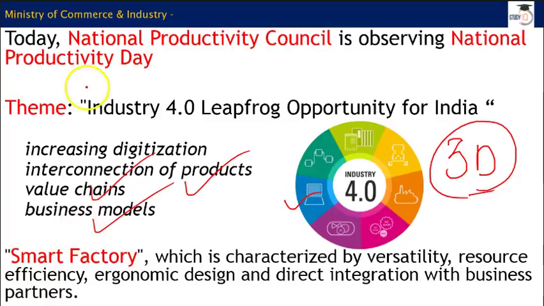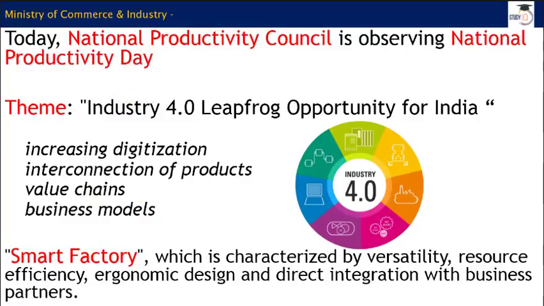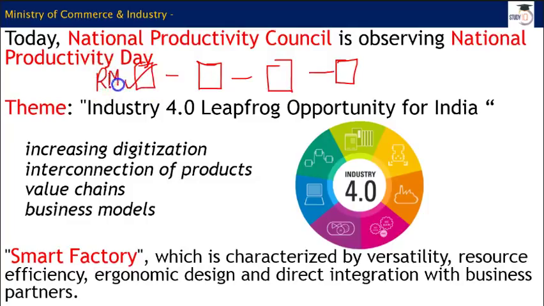And when I say business models, value chains, and interconnection of products, let me give you one basic example, and then you can use your own observation skills and think about other examples as well. I'm not sure whether you are aware of this, but let me draw a small value chain here, right? So starting from the inception, for example, this starting point is the raw material. This raw material may be supplied just as taken from nature, and then it will reach another factory.